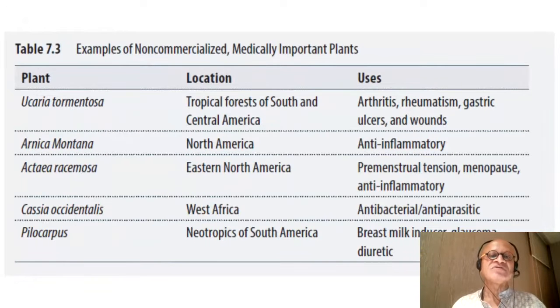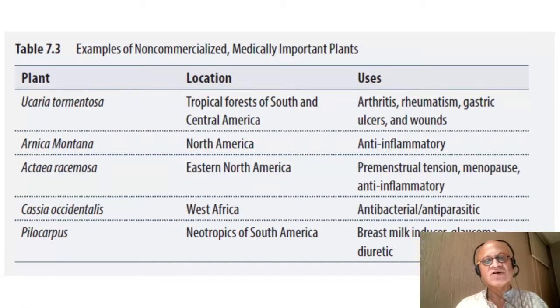Here are some examples of non-commercialized medically important plants. These are the plants: Eukarya tomentosa, Arnica montana, Actea racemosa, Cassia occidentalis, and Pilocarpus. They are the locations here, and these are the uses from arthritis to breast milk inducer, glaucoma, diuretic. So a wide range of applications. These are not yet commercialized, but they are medically important.